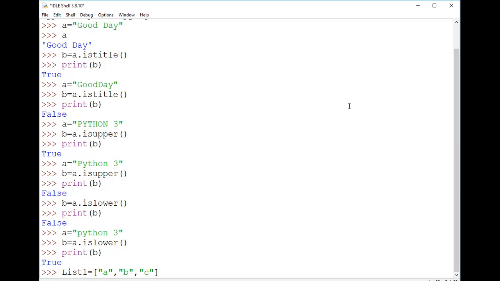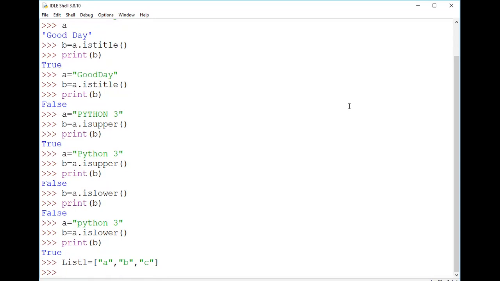Now I just want to use the join method. In order to use it, as I said in the last part also, strings are immutable in nature. Because of that, the result needs to be stored in another string. So here I'm using another variable called result, in which I want to store the result of the join method. For that, I'm using one separator, and that separator will separate the 3 strings. In between the 3 strings, there will be one separator.